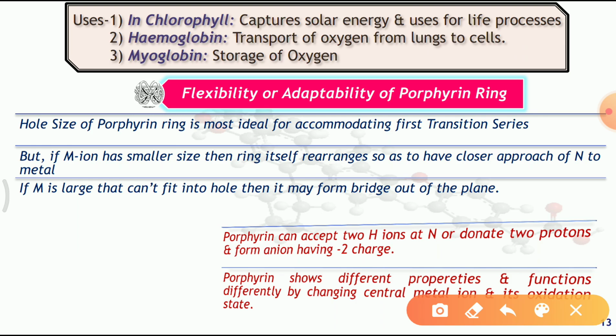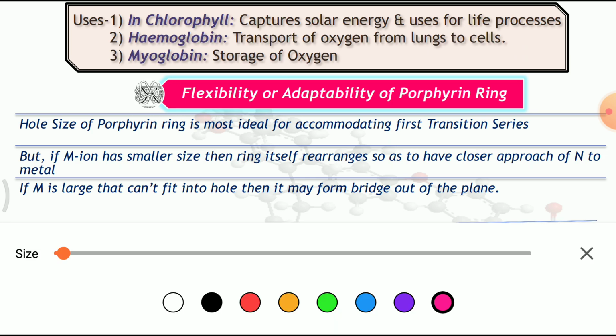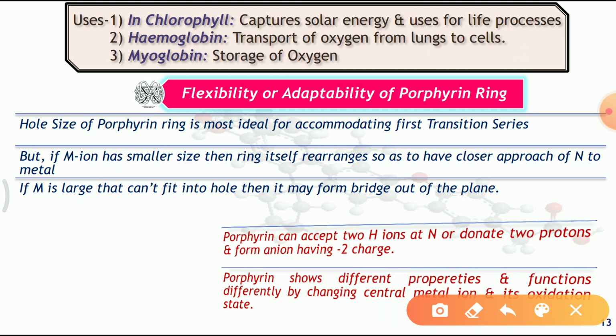Because this porphyrin ligand can form a complex with any type of metal, or various types of metals. So we'll just see how flexible this porphyrin ring is. If the hole size of the porphyrin ring and the size of the metal ion are appropriate, then no doubt there is a formation of the complex between the metal ion and the porphyrin ring.